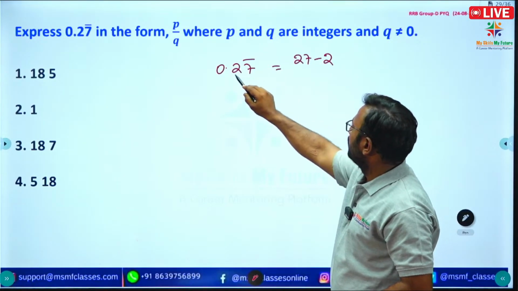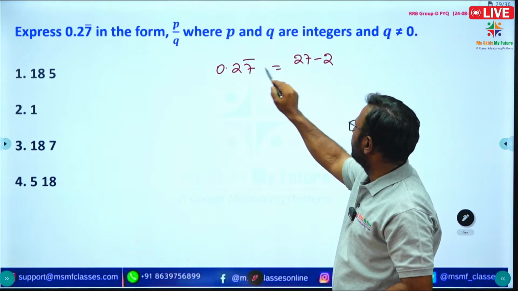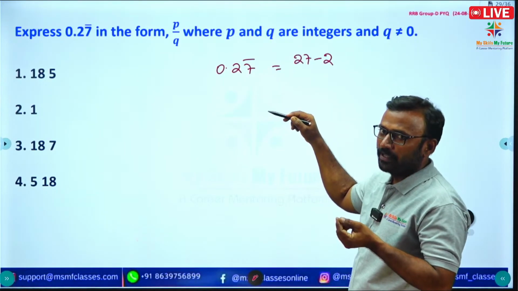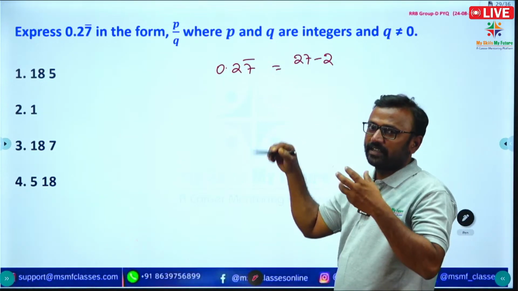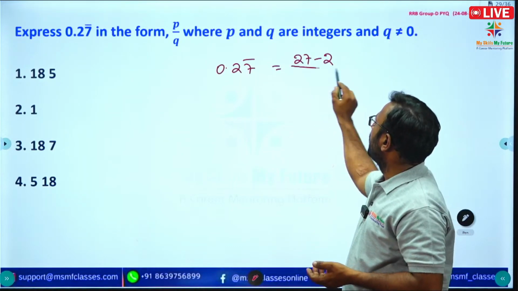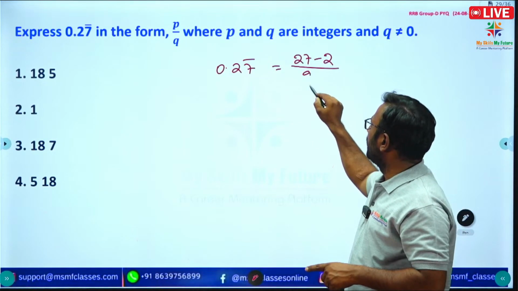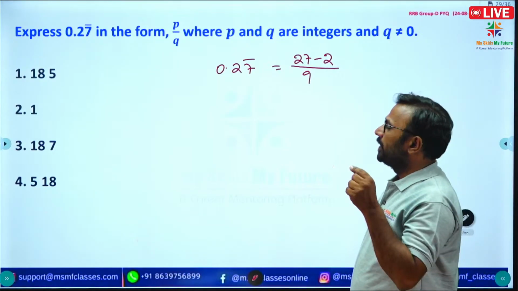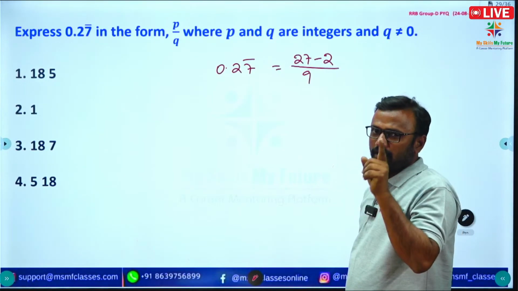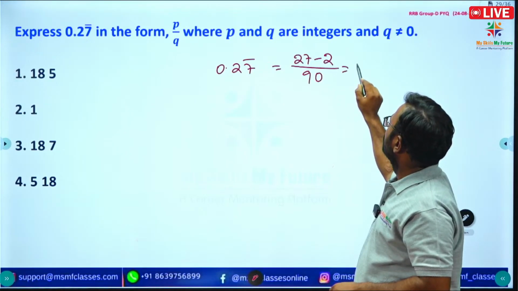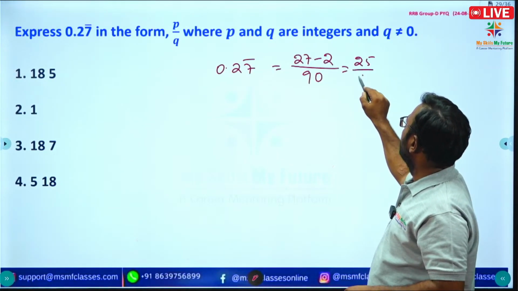After the decimal point 27 is there, 27 minus 2. Why am I writing 2? Because that digit doesn't have a bar. How many digits have a bar? One, so write 9. How many digits don't have a bar? One digit, write 10. So 25 by 90.